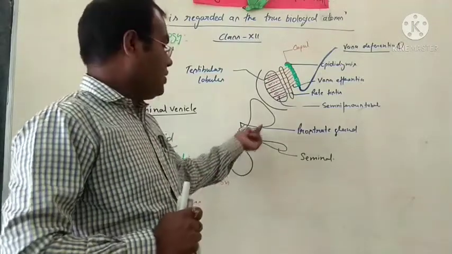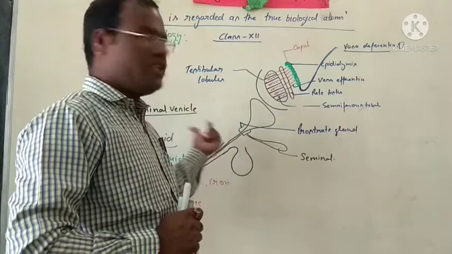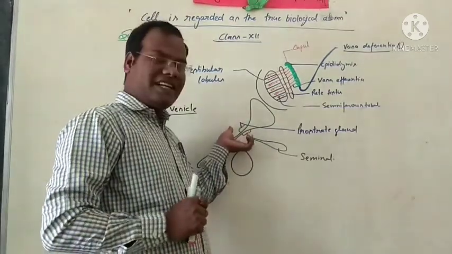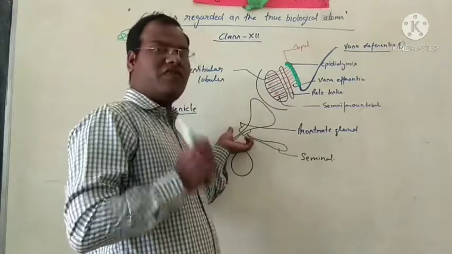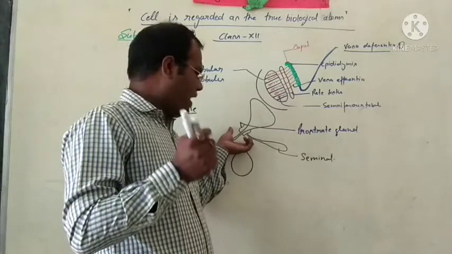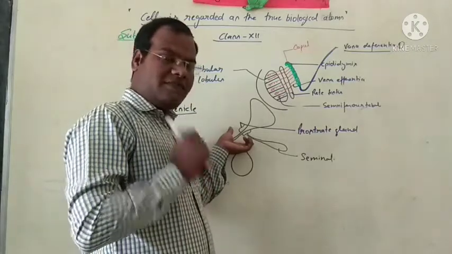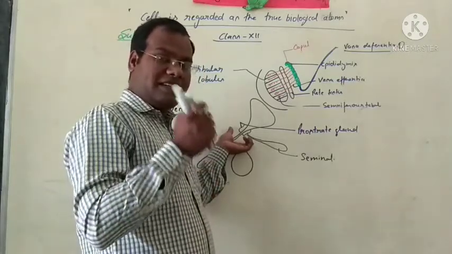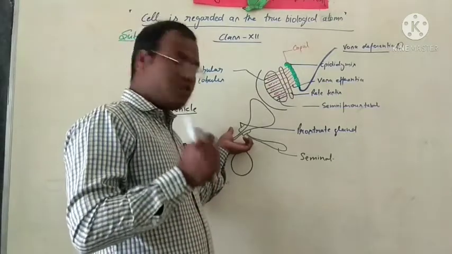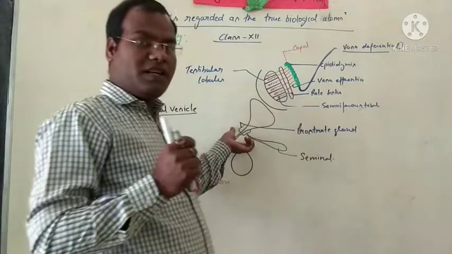This gland secretes a milky white viscous fluid which neutralizes the acidity of the semen.